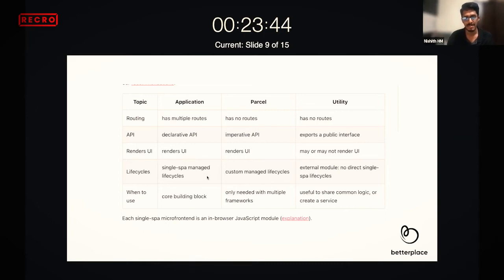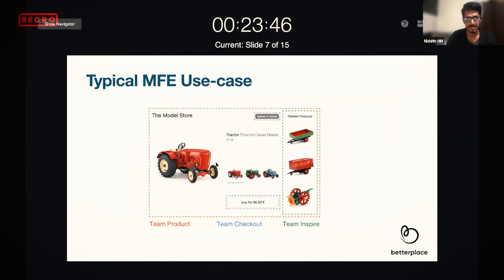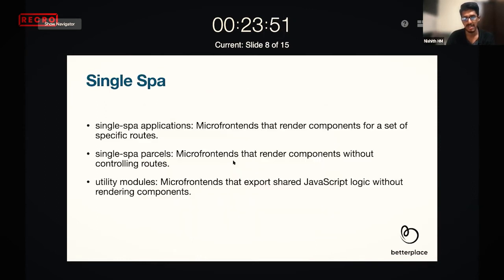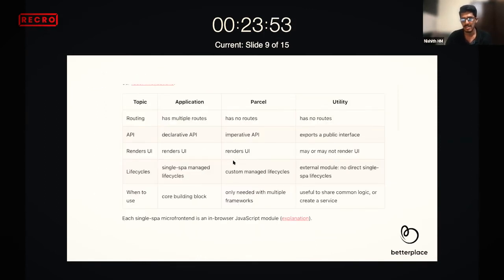And on the parcels, it has no routes. If you see here, it doesn't have any route. So you just trigger it. It's just like a component. You just trigger it whenever you need it. And utility does not have a route. So you just need to import it whenever you need.